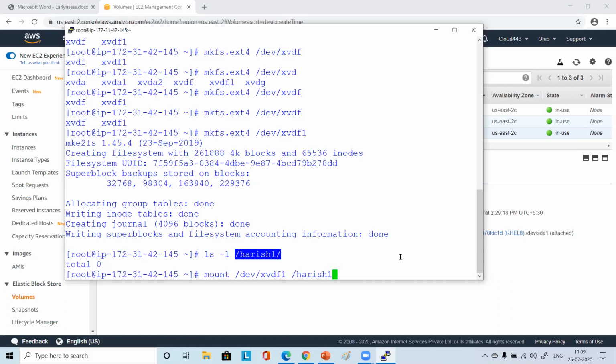How to paste it when you copy it? Simply select it and right click. Once you right click, it will come. Now you simply say mount, then whatever is the device, and then wherever you want to mount it. Just come like this.